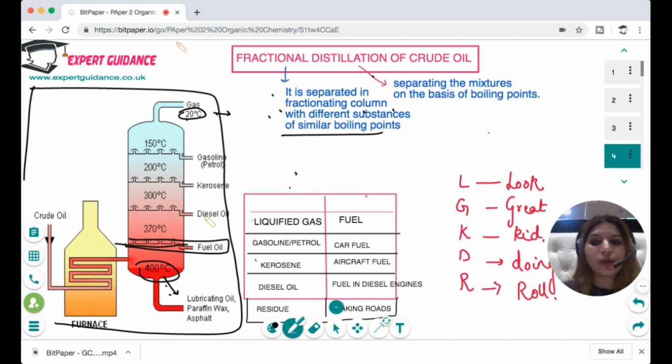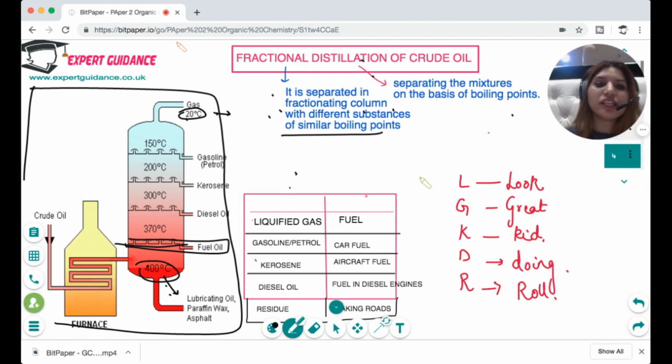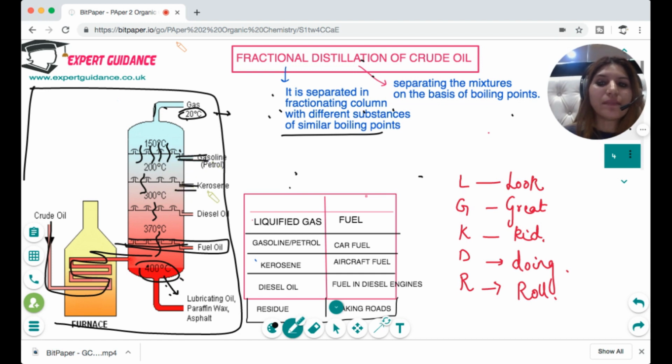So fuel oil is one fraction, diesel oil is another fraction. And distillation is separating mixtures by boiling point. Crude oil has components which differ in their boiling points, so we can use this property by taking a fractionating column and maintaining a series of temperatures: a higher temperature at the bottom and a lower temperature at the top. We heat the crude oil to a very high temperature and put it in at the bottom. The vapors start to rise, and the shorter chain ones, which have the lower boiling points, condense at the top, followed by the medium chains, and the higher boiling point liquids at the bottom.